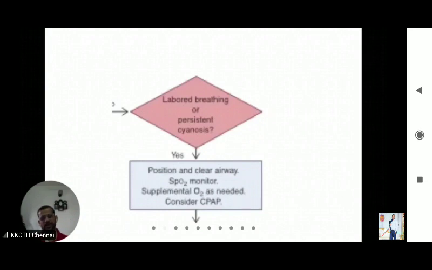Here it is a preterm baby, so you will provide CPAP. You will be asked how you will provide CPAP in the delivery room. So you should be able to name the devices which are useful for providing CPAP in the delivery room.